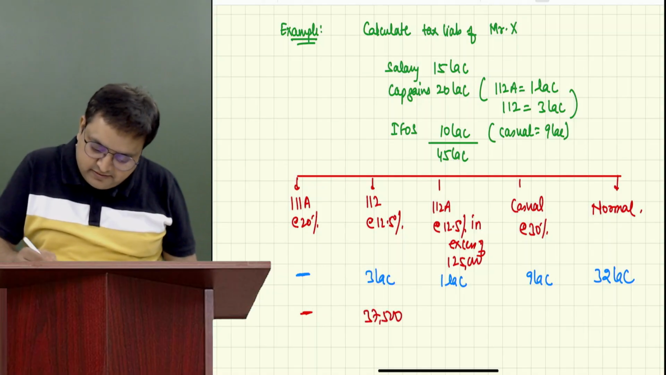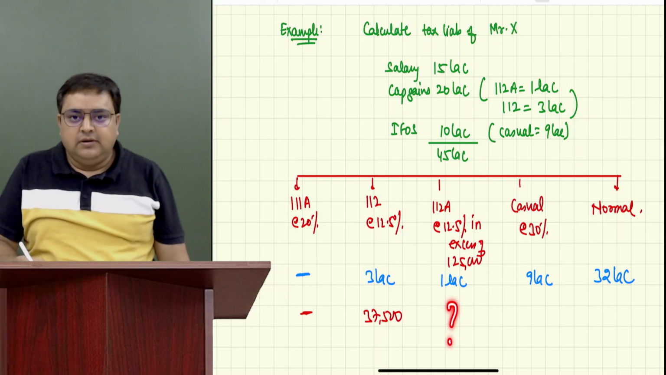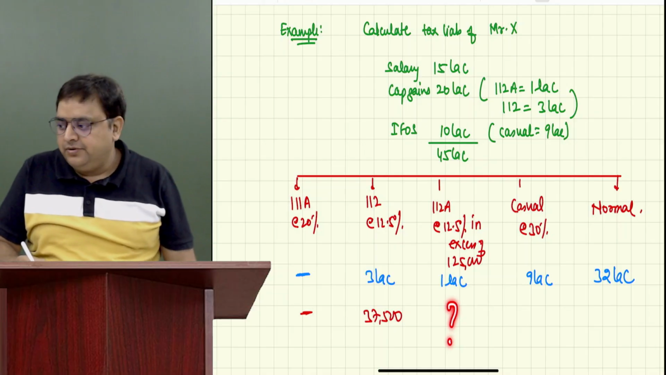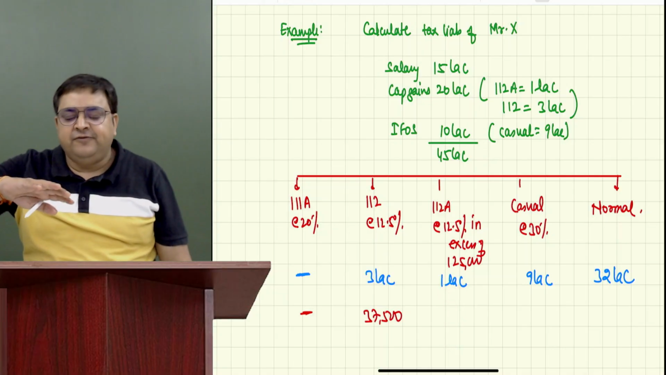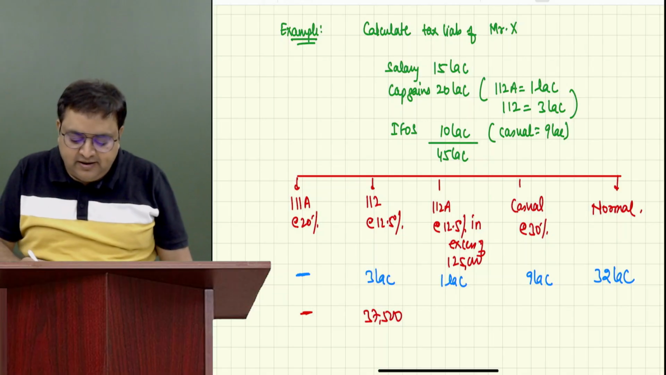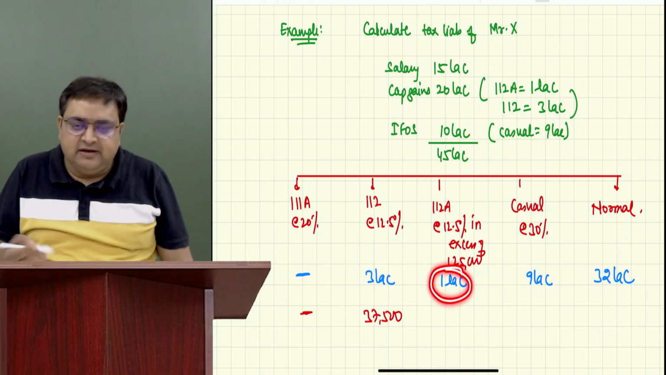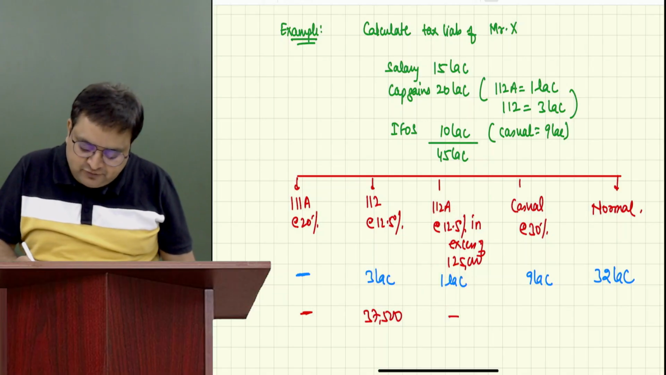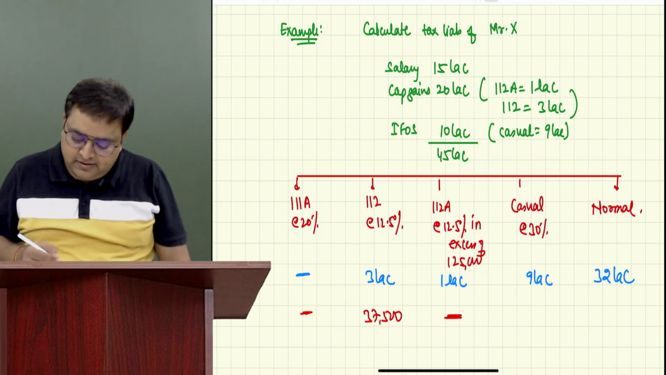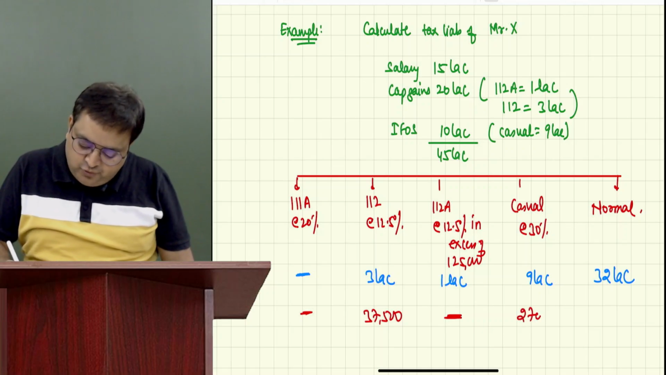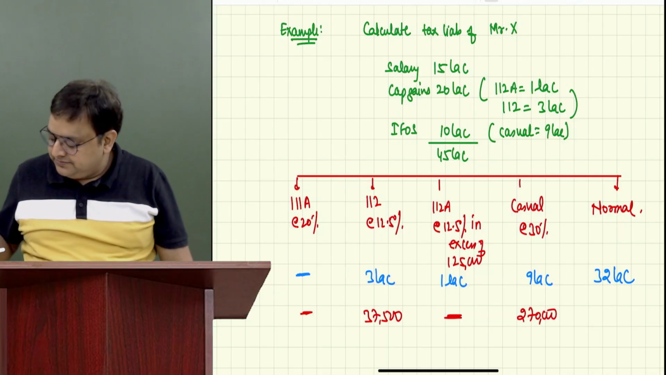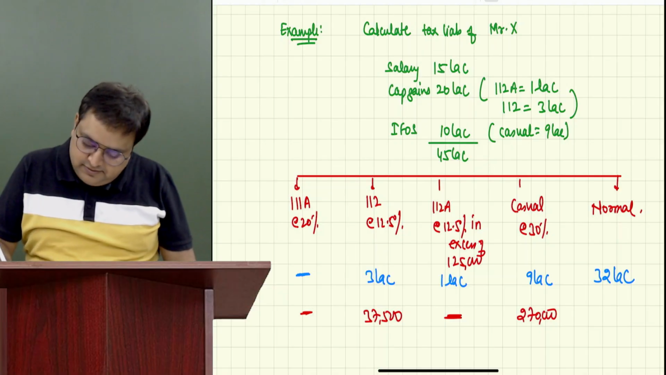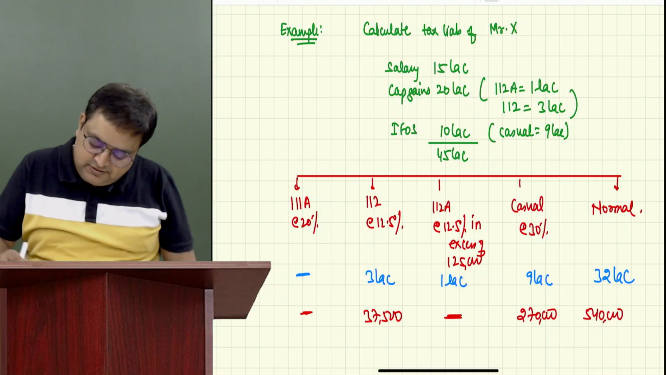Guys, how much is here? How much is here? 0. Why? Because up to the first 1,25,000, we don't tax 112A, and the entire 1 lakh, there would be no tax. So it is 0. Everybody understood? Here it is 0. Yes, sir. 9 lakh, 30%, 2,70,000. 32 lakh, 5,40,000. Very good. 5,40,000. Total.